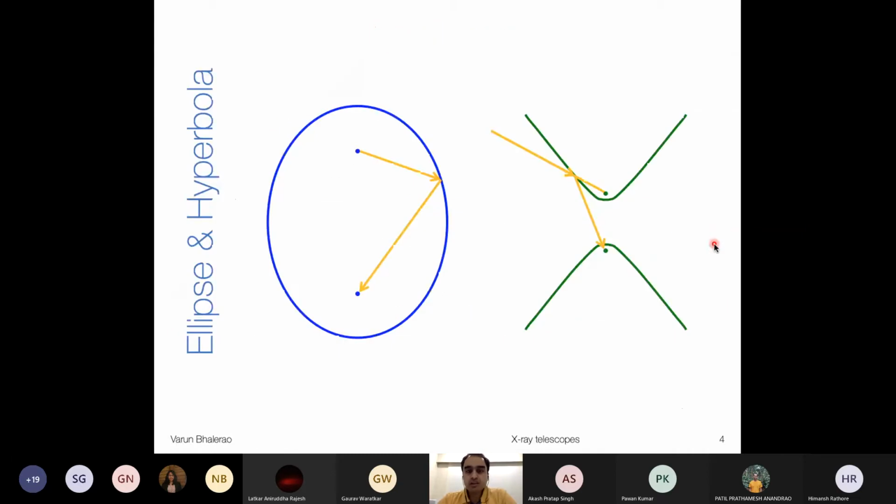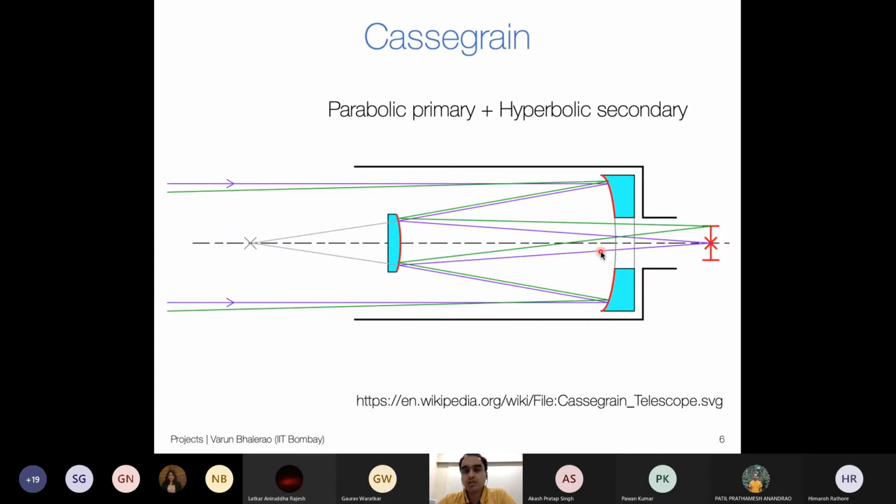Okay, so let's look at this again. This light, instead of going just here from the point of reflection, travels much further to the second focus. What that means is that I can actually put a smaller mirror here. So in a Cassegrain telescope, my secondary can be smaller. It gives me less obscuration.